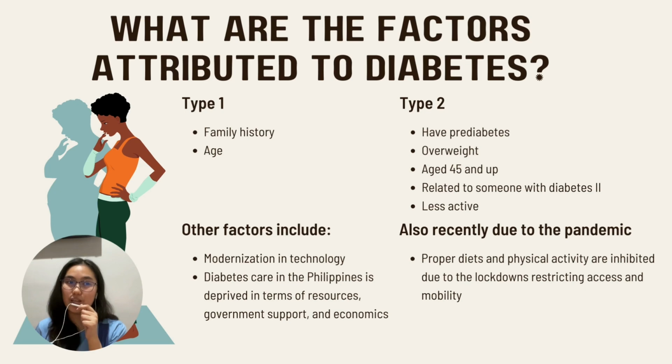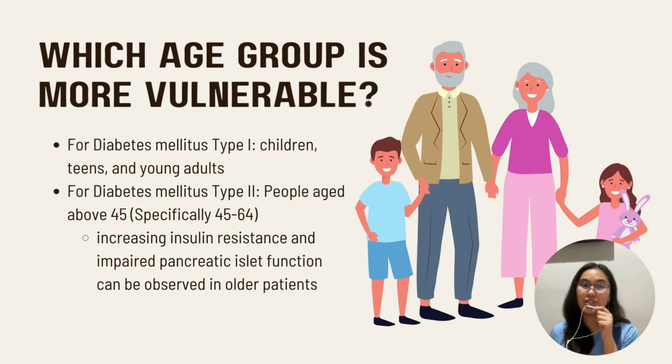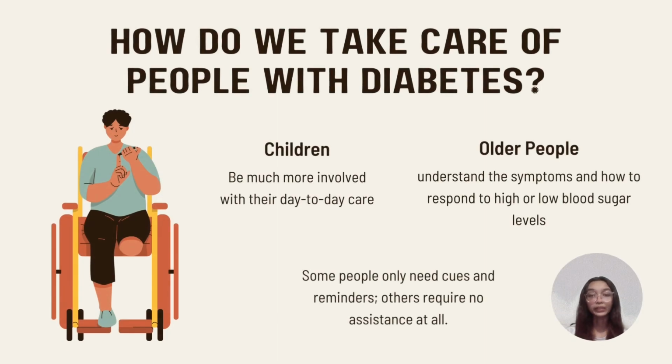Also, recently due to the pandemic, some papers theorize that proper diets and physical activity are inhibited due to the lockdowns restricting access and mobility. Now, based on this information, we are able to see the most vulnerable age group for the more common diabetes are those who are 45 and up, with some papers specifically noting the range of 45 to 64 for type 2 diabetes. Now, how do we take care of people with diabetes?